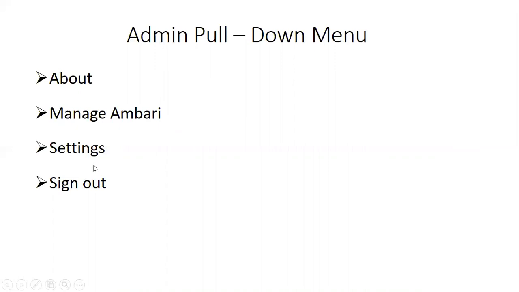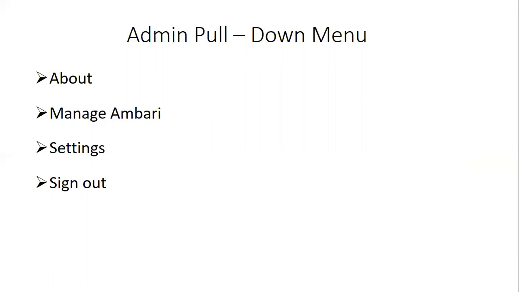Then next we have the sign out. If you just want to exit the interface, come out of the Ambari web interface, you can click on sign out, which is at the top right of the page. Okay, this is about the admin pull down menu. So these are some of the views we discussed: dashboard view, service view, host view, admin view, views view, and finally the admin pull down menu.